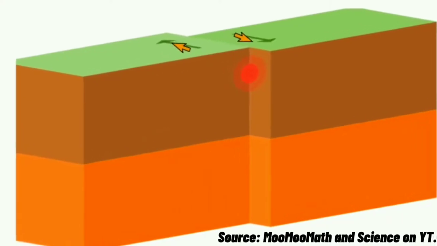Third, the transform plate boundary. Plates slide past each other. This boundary cuts through California, the well-known San Andreas Fault.